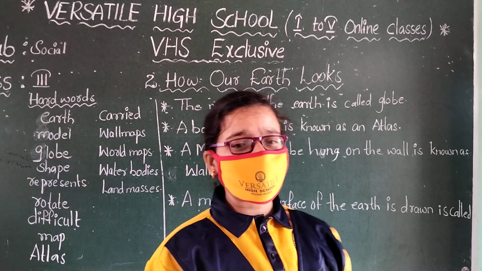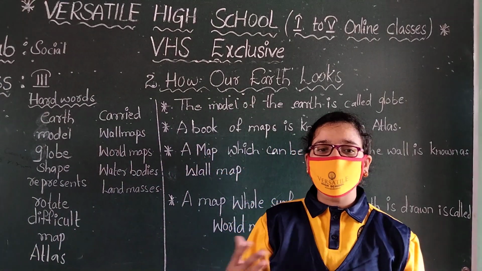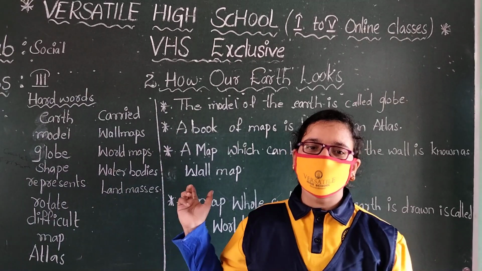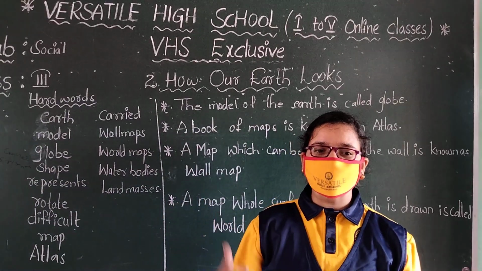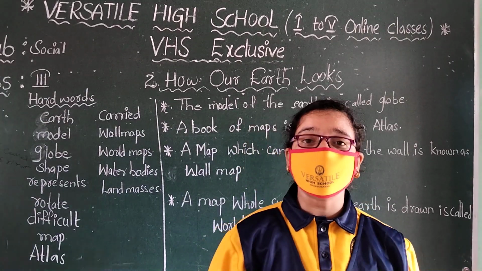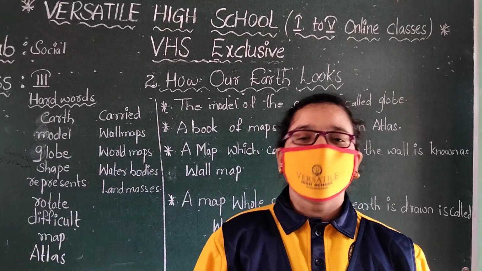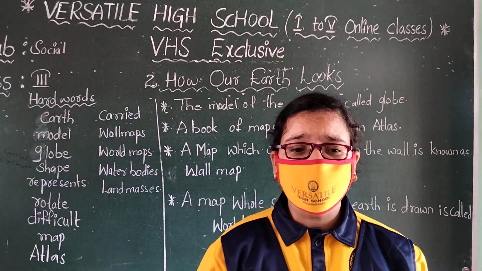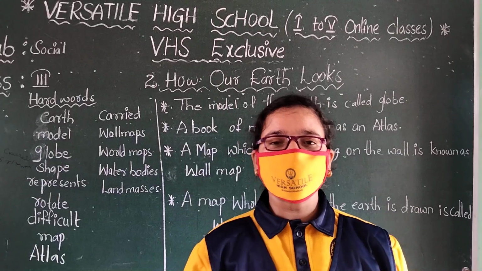Okay children, today we learn about how our earth looks. In this lesson we learn about globes, maps, oceans, continents and directions. Children, we already once looked at your bookmark.